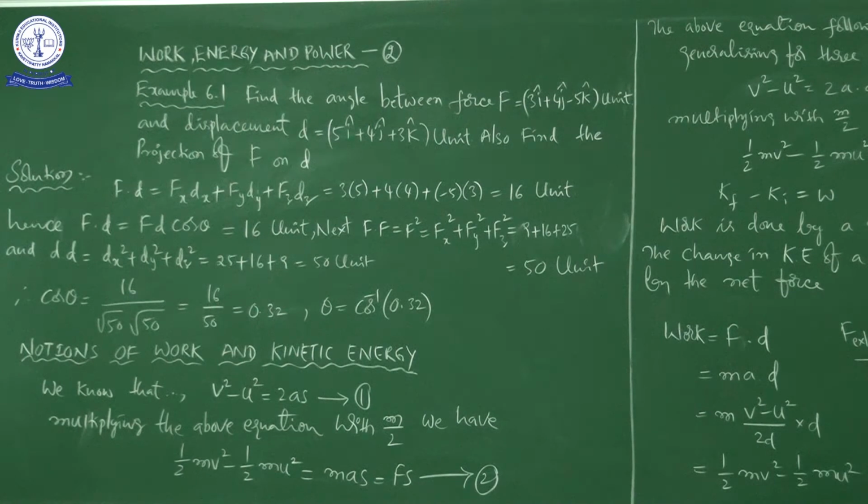But he is asking one more thing: find the projection of F on d. It is very simple. Actually, we discussed in our previous class how to find F on d, d on F, by taking A on B, B on A, like that. Here in this problem, he is asking to find the projection of F on d. Projection of F on d means here we have to find F cos theta. F we already know, it is square root of 50, and cos theta is equal to 0.32, right? So F cos theta is the projection of F on d according to this problem.